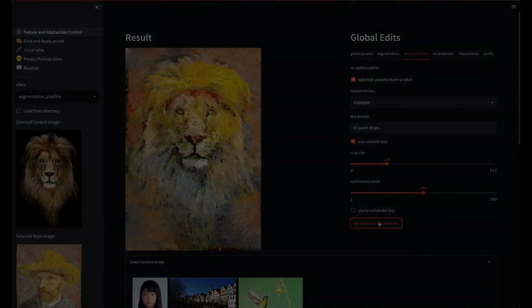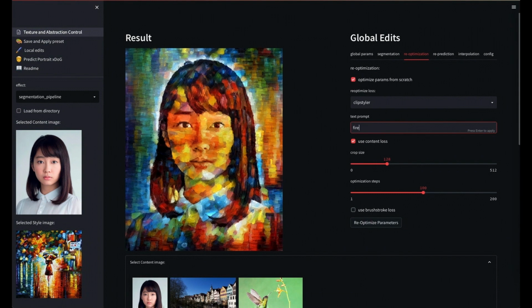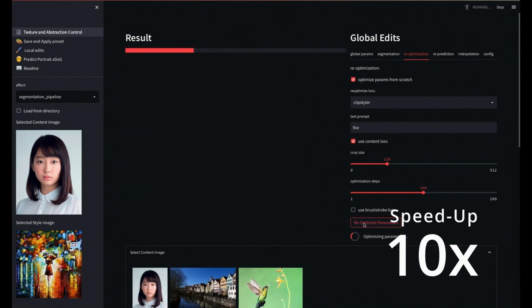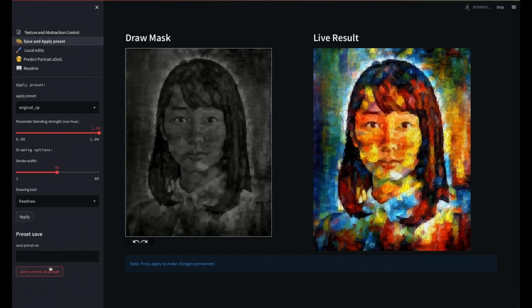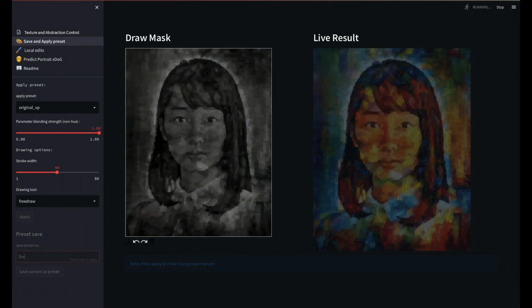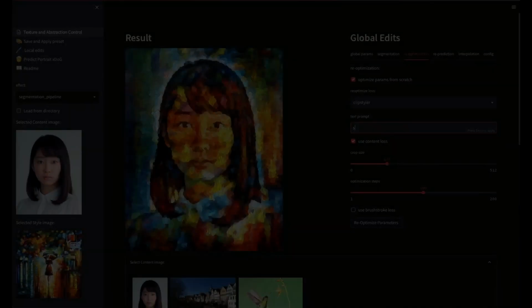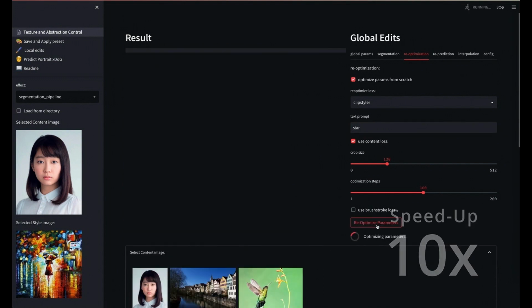In this example, we want to blend together two styles. The first style is optimized with the text prompt "fire". The optimization produces a set of parameter masks, which can be interpolated. In our editing workflow, the parameter set is saved as a preset, and then a second style is optimized, this time using the text prompt "star".